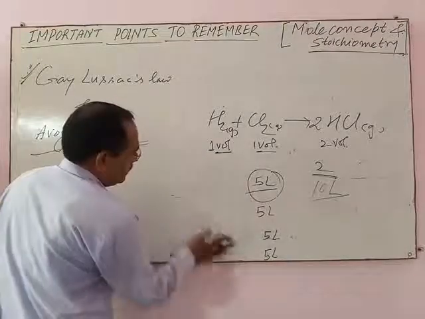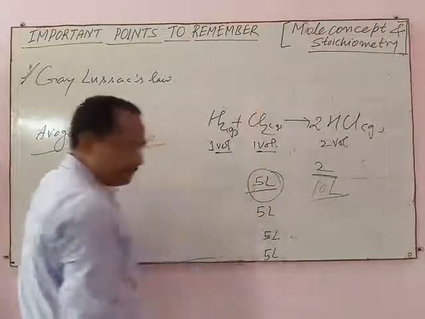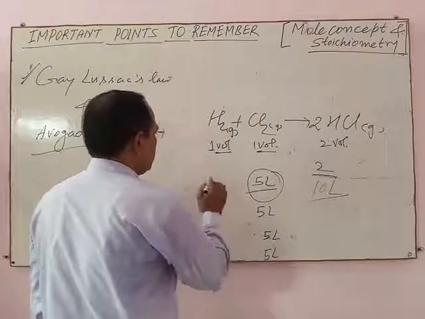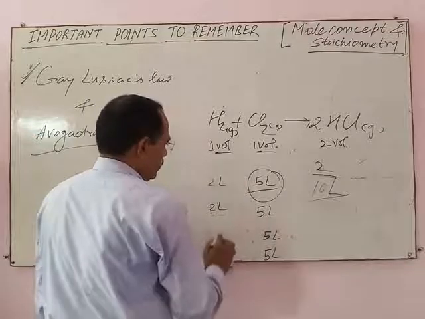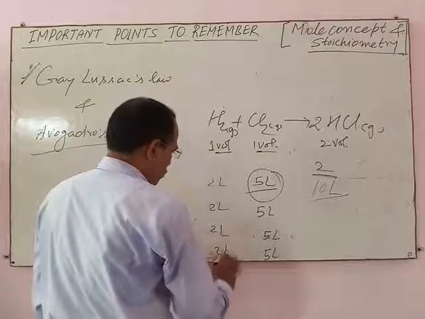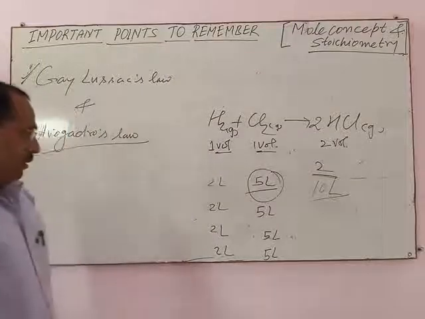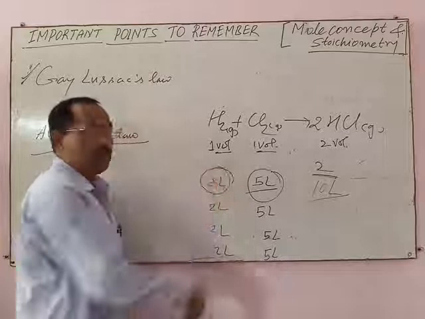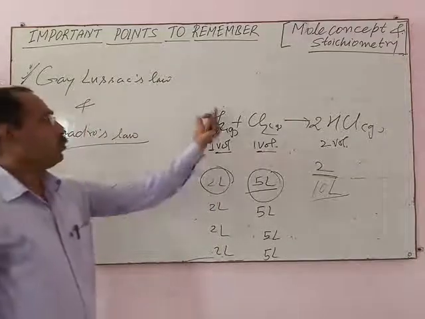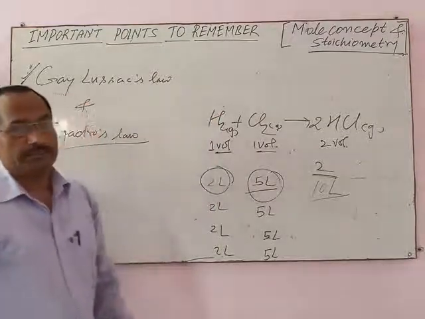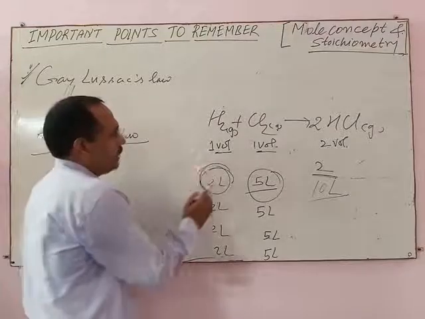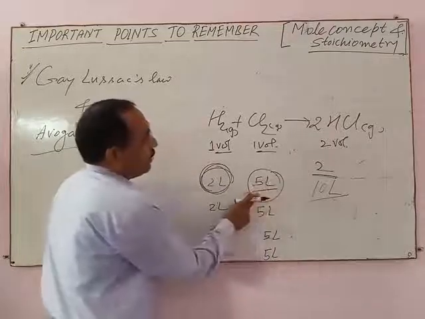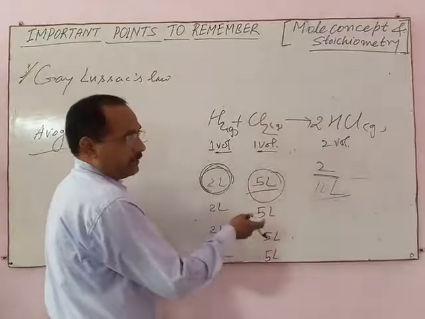If we take 5 liters of chlorine but hydrogen only 2 liters, then formation of product depends on the volume of hydrogen. In this case, hydrogen acts as a limiting reagent. It means 2 liters of hydrogen react with only 2 liters of chlorine, and 3 liters of chlorine remains unreacted.